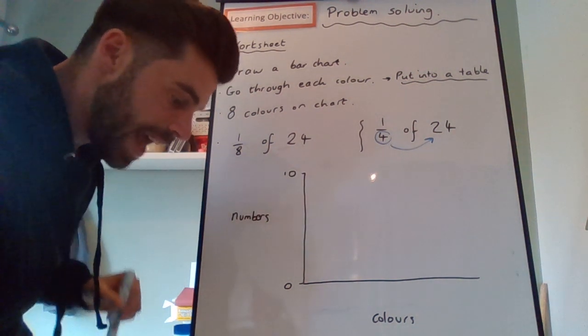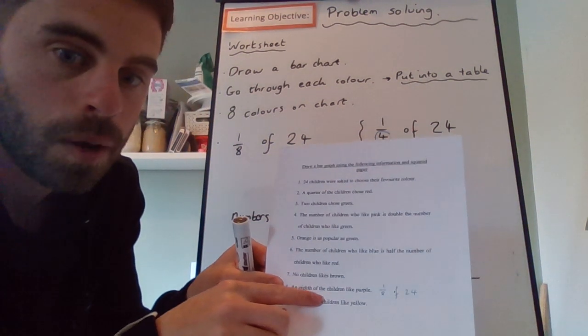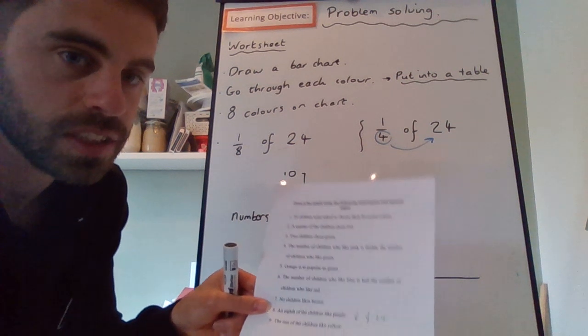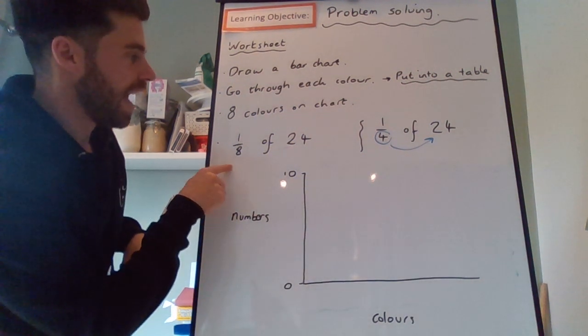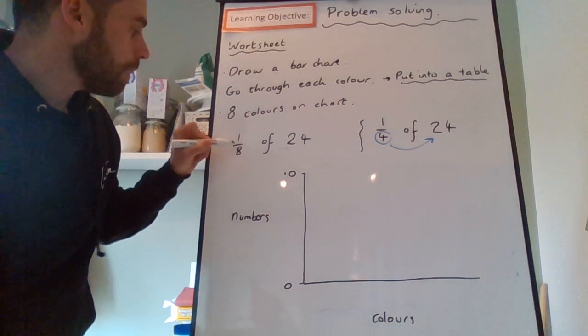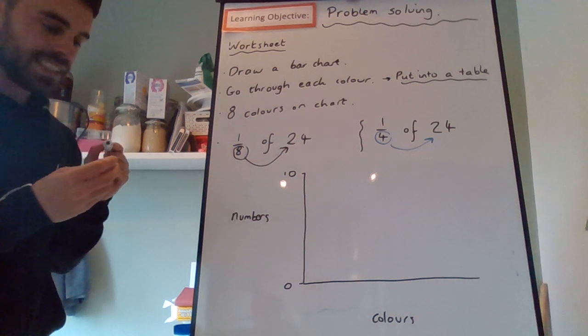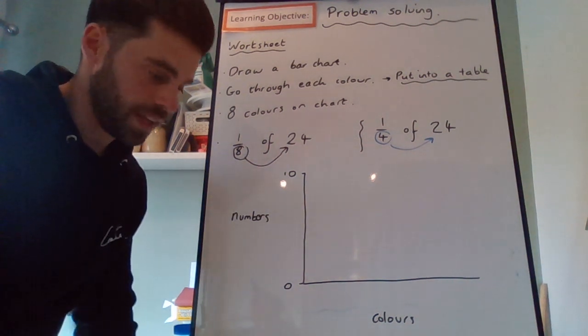And it's the same with number 8. That says 1/8 of the children like purple. 1/8 of all of the children. 1/8 of 24. And again, same as before, seeing how many 8s there are in 24. So those are the 2 hints that I'll give you.